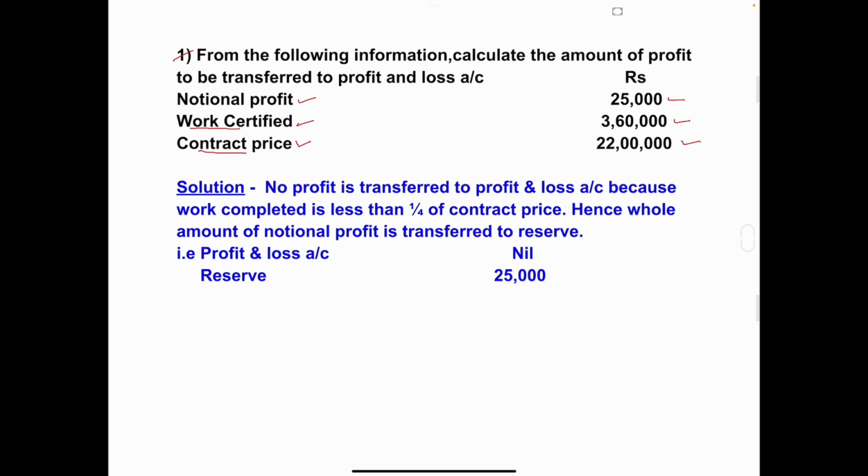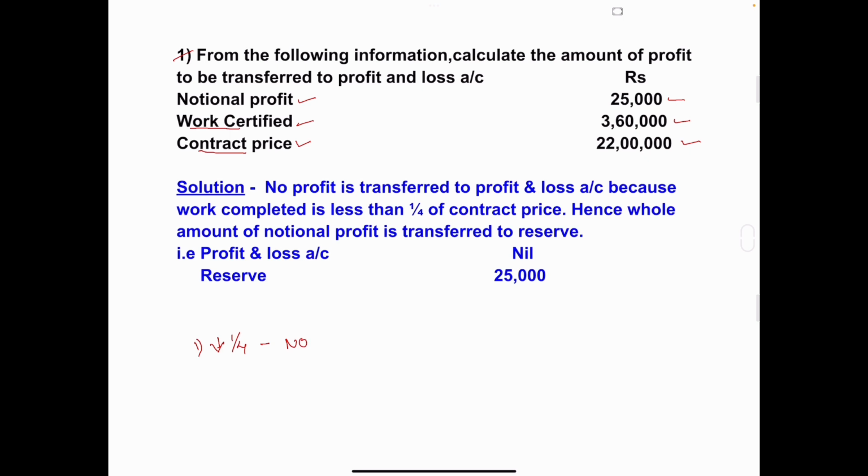First condition: if the contract is just started, that is, if the work completed is less than one-fourth of contract price, then no amount is transferred to profit and loss account.